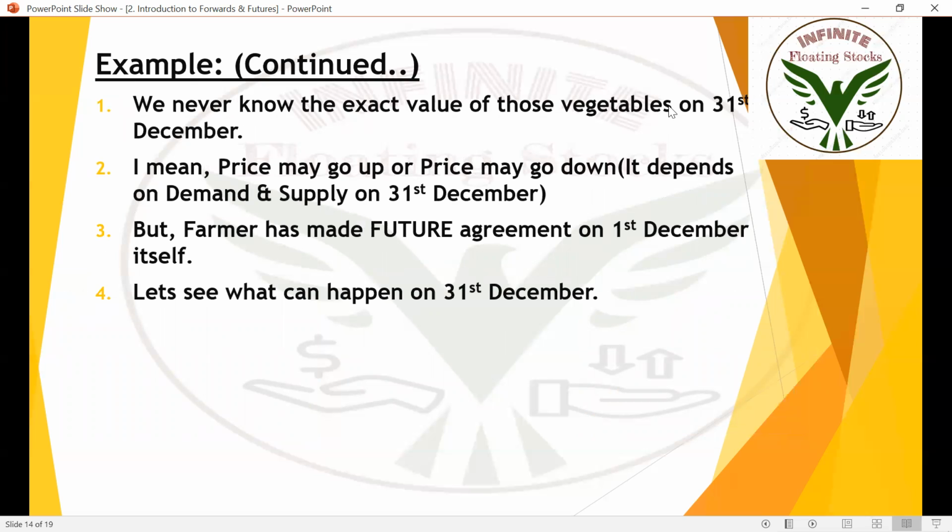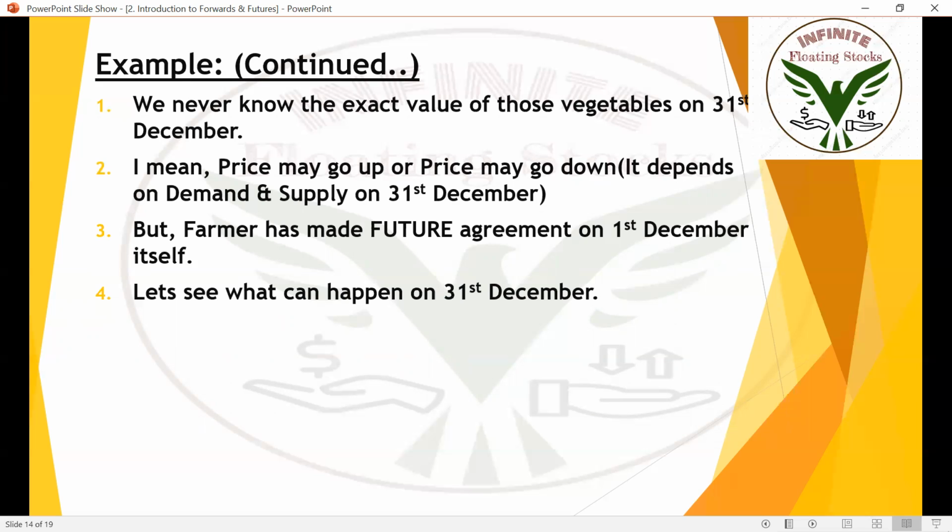All right. So we never know the value of those vegetables on 31st December. The price may go up or the price may go down. It depends on demand and supply on 31st December. Like I told, there can be a tsunami coming, or a cyclone, or an earthquake or floods, so that the farmer may not produce the quantities which he has promised to sell.